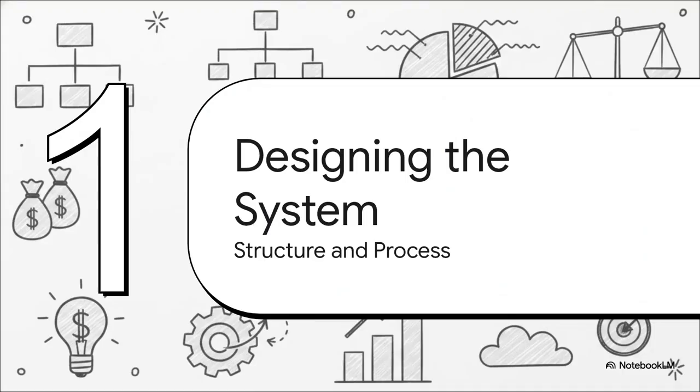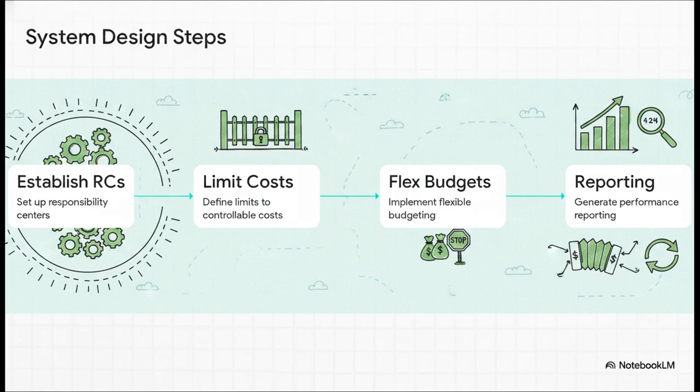Moving right along to Section 2, designing the system. Knowing the concept is great, but architecting it? That's a whole different ballgame. The design process follows a really logical progression, taking us from carving out areas of influence all the way to gathering actual data for feedback. The 4 steps are establishing responsibility centers, defining the limits to controllable costs, implementing flexible budgeting, and finally, generating accurate performance reporting. Let's break these down a bit.